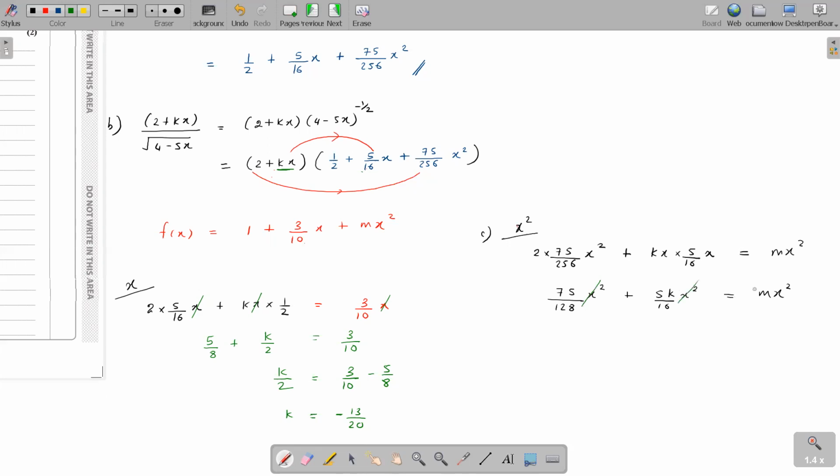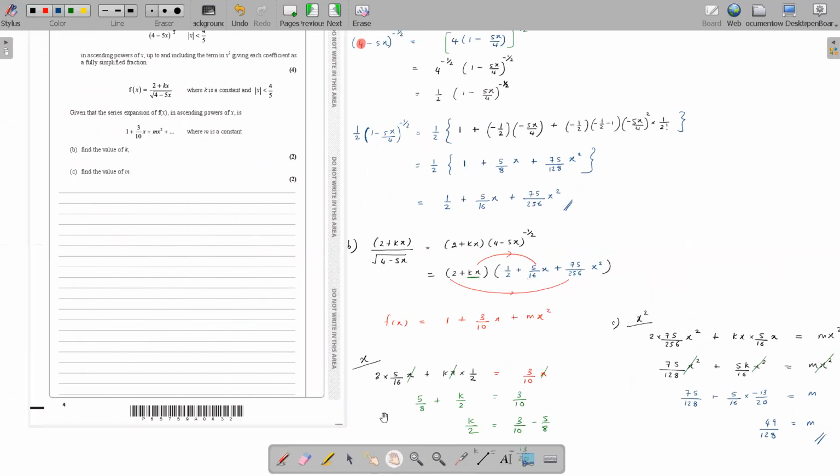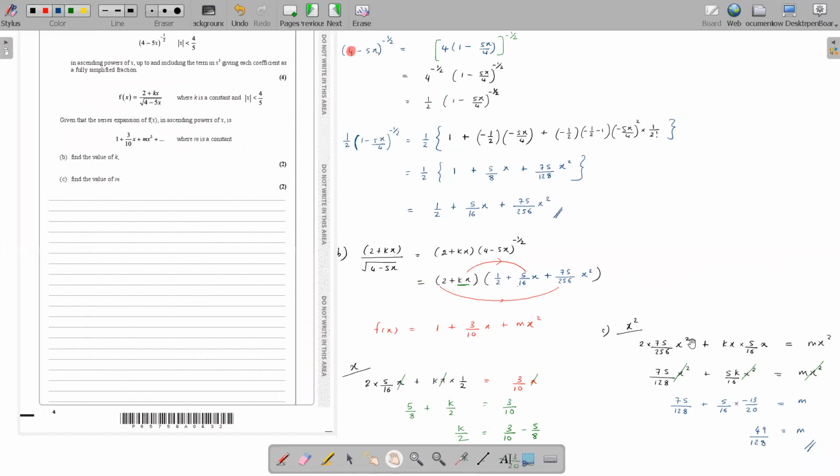I have taken all the x squared terms and I'll remove the x squared. The k value is known, isn't it? Yes, miss, minus 13 over 20. Getting the m value is a matter of typing into the calculator. How much is m? I got 49 over 128. So m is 49 over 128. That is the end of question number 2.